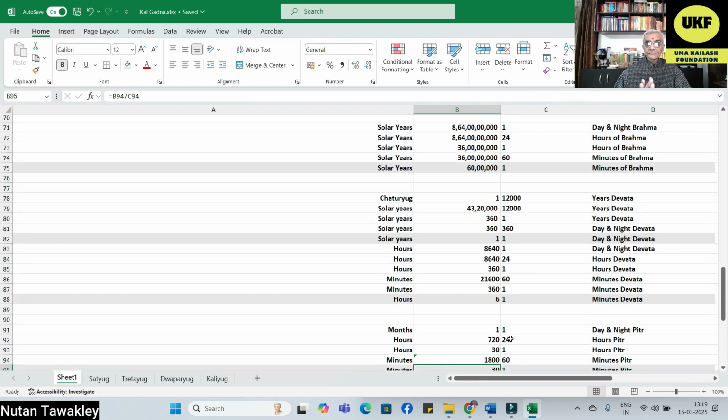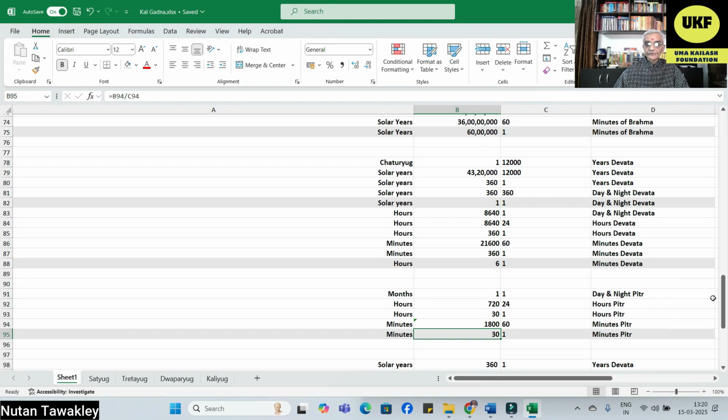These are the different day and night patterns which have been defined in ancient Indian texts. For example, it is well known that our 1 month is 1 day and night of Pitra. If you look into any Indian Panchang, you will find this. 1 day and night of Devta is 1 solar year of ours.